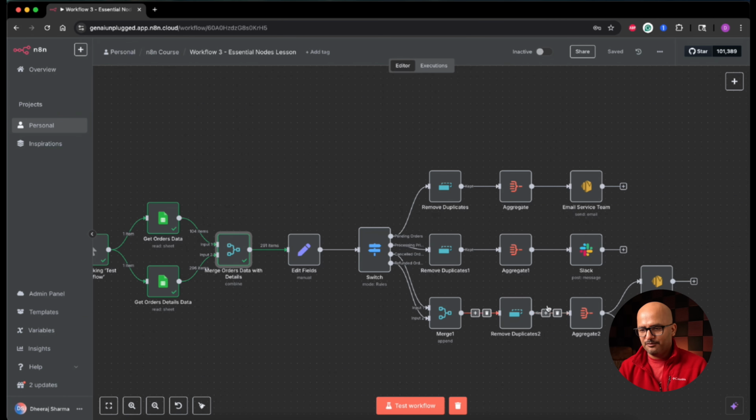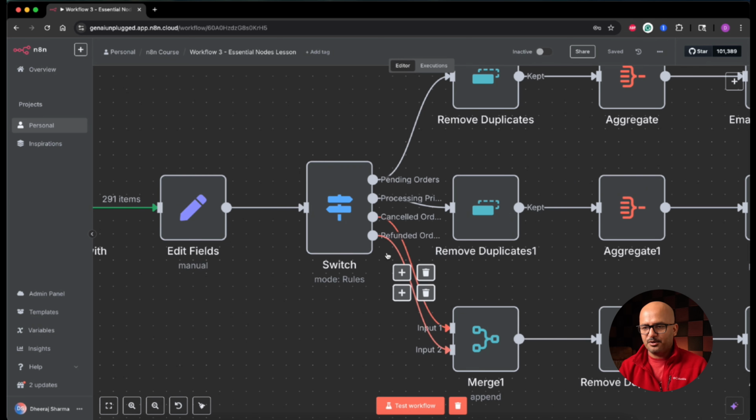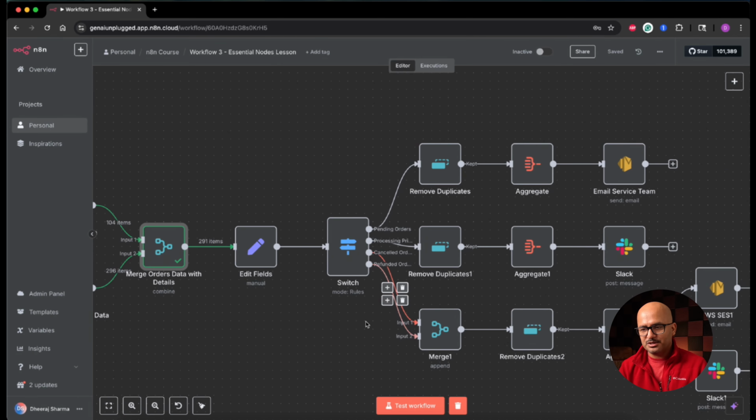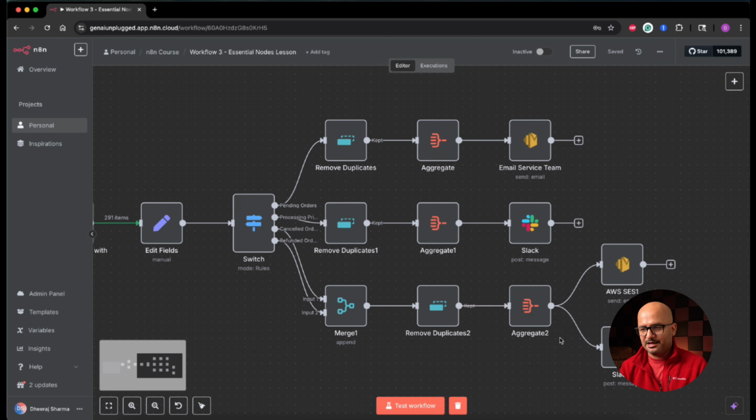Finally, we are again removing the duplicates from both the cancelled orders and refunded orders. You can see that we were performing the same action on cancelled and refunded orders. Because the same action needs to be performed, we have optimized the workflow: first merged both the data over here, then removed the duplicates, and then aggregated them, and then we have a parallel branch of sending an email and sending a Slack message.